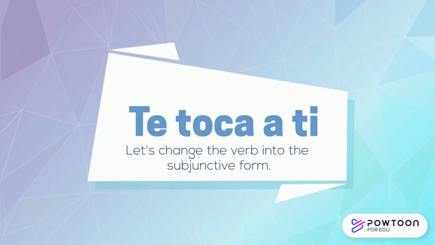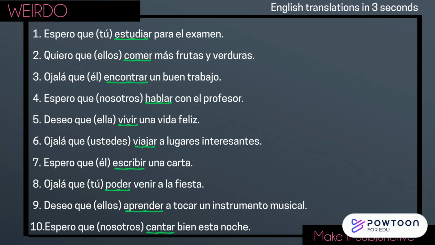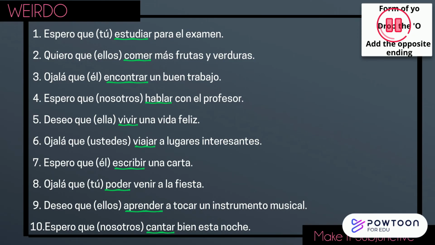Let's level up and change a verb into the subjunctive using the rules I gave you. All of the following sentences are subjunctive, but notice I translate for meaning and not word for word. Remember, you want to find the yo, drop the o, add the opposite ending, and then, of course, match that verb to the pronoun. If you want to try this on your own, pause the video for as long as you need.